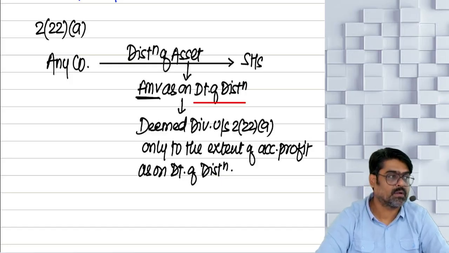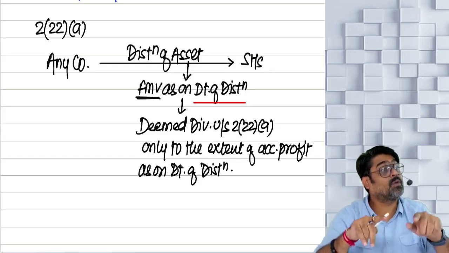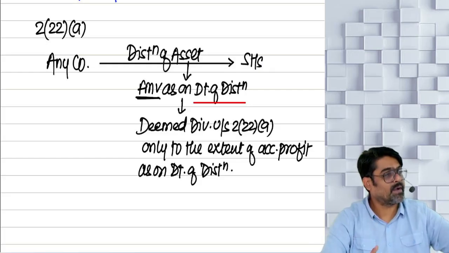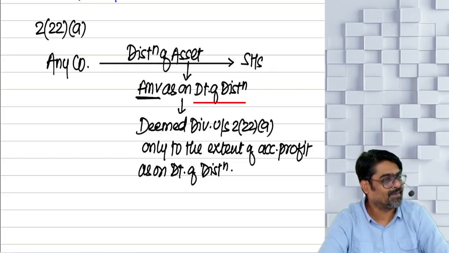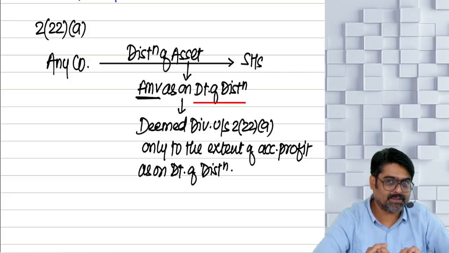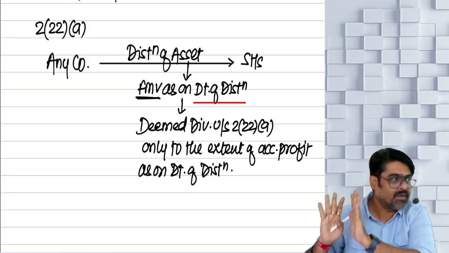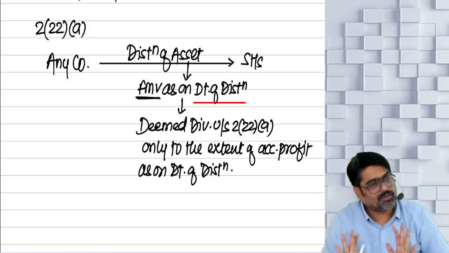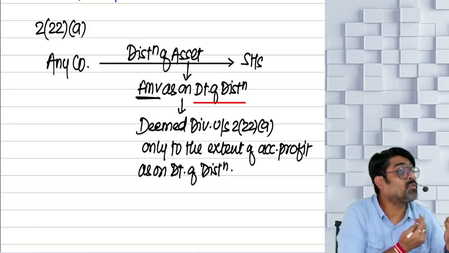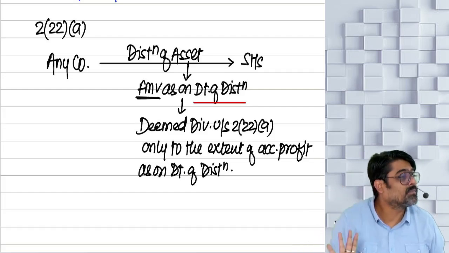Are you a shareholder? The company is giving you cash. Profits are given to you in the form of cash. Then that profit which is given to you in the form of cash will be your final dividend, or your interim dividend. But if you are a shareholder and the company is distributing profits to you in the form of an asset, meaning whenever the company gives you any asset, it will be assumed as if it is given out of profits as on the date of that distribution.